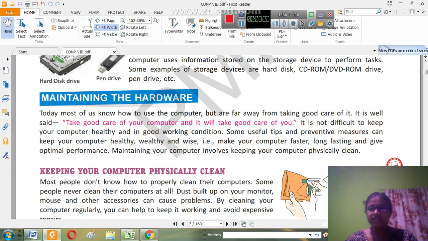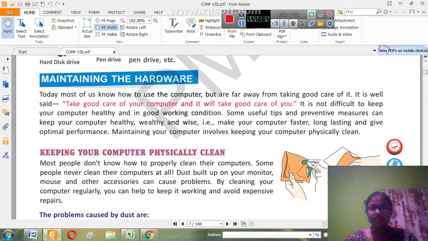Now, this video is basically about how we can maintain the hardware, and about ergonomics, the human wear. Over here you can see maintaining the hardware. The way we maintain ourselves for our betterment, in the same way, for the betterment of the working condition of our computer system, we need to maintain the hardware.